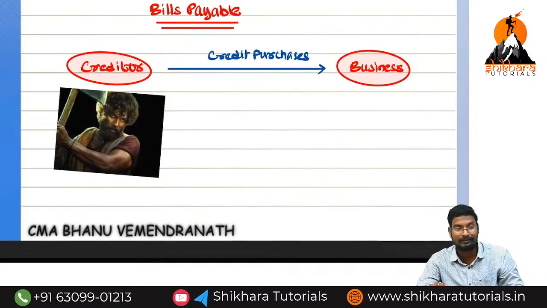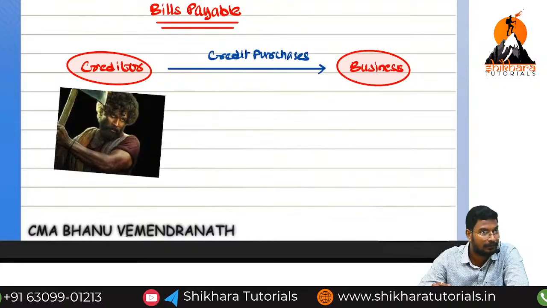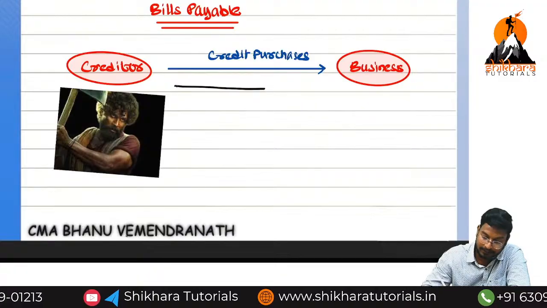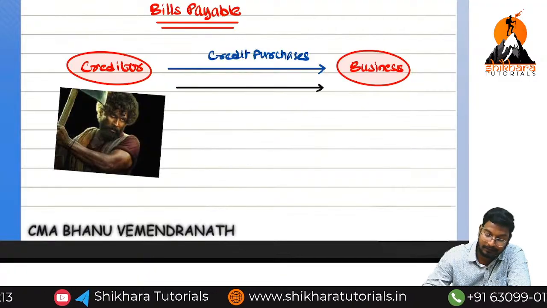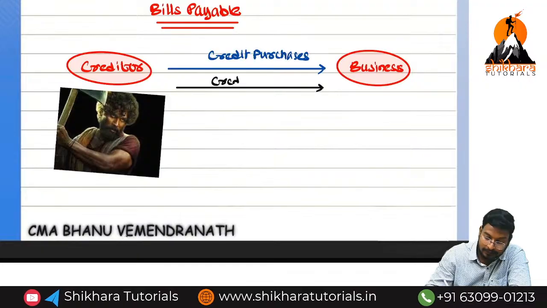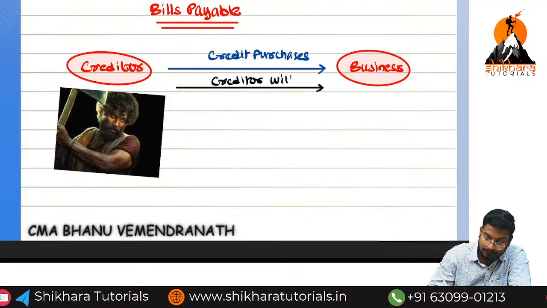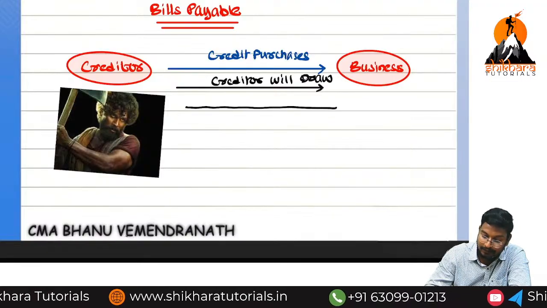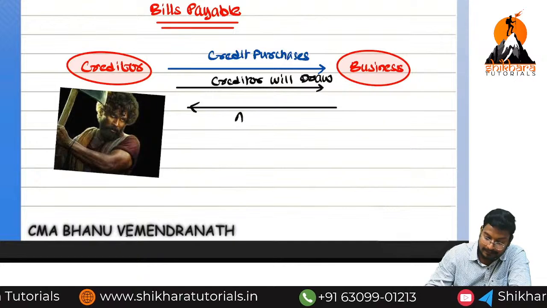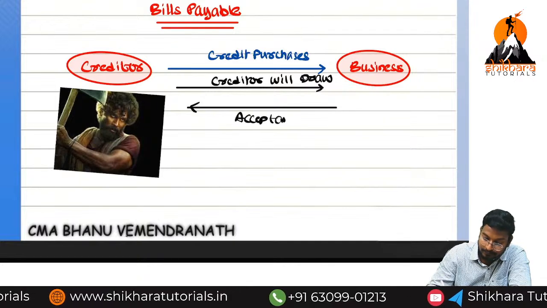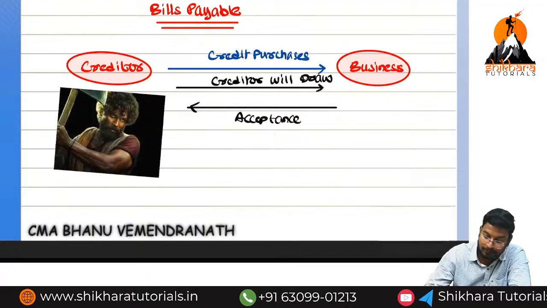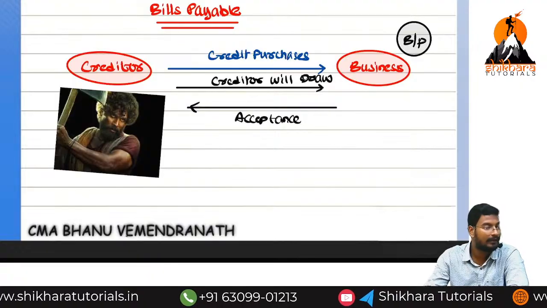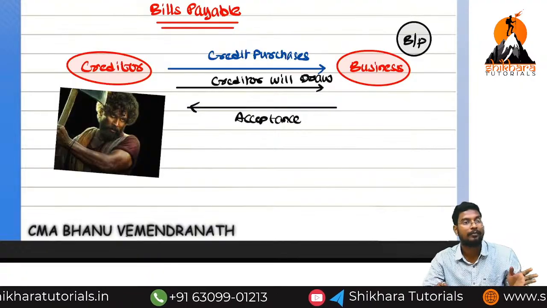For that reason, he is saying, I am not having any trust in you. So what will he do? He will draw the bill. He will draw the bill means the creditor will draw. Now, what are we doing? We are going to do the acceptance. For that reason, from our point of view, that bill is called bills payable.